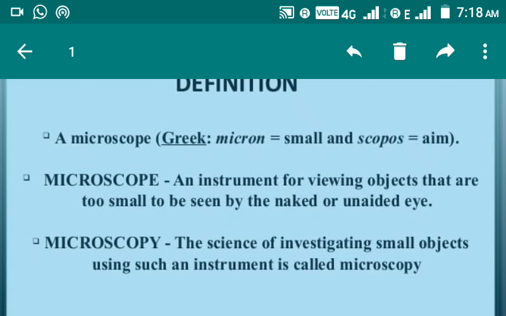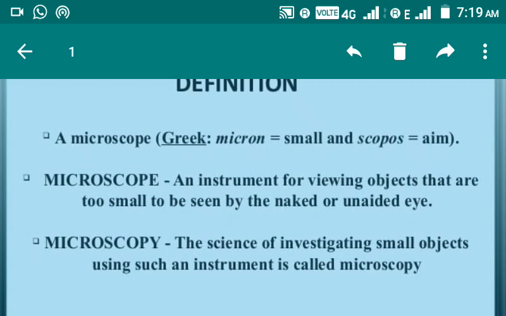Today I have prepared this lecture for BSc BA ZBC 8th semester, subject botany. Paper name is genetics, biochemistry and biotechnology.